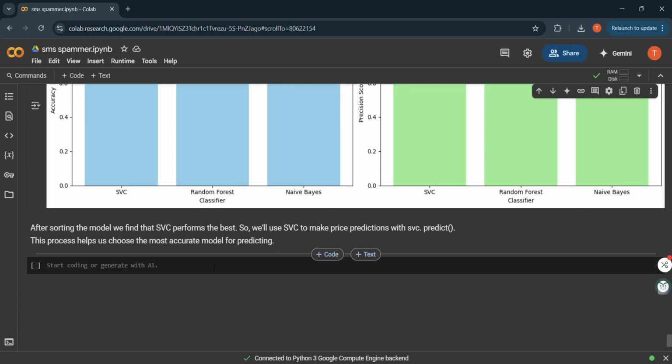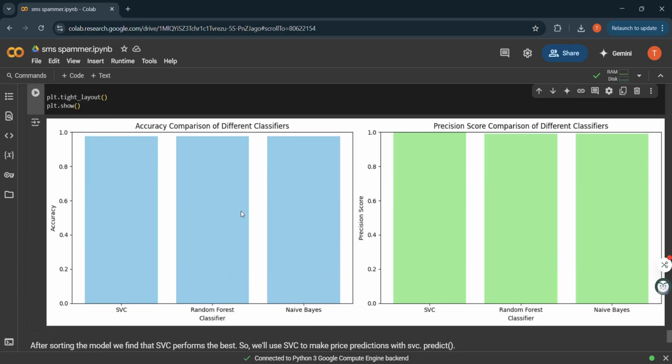In conclusion, I would like to say that our model successfully detects spam SMS with high accuracy. This project demonstrates the power of EDA, preprocessing and machine learning in real-world text classification.